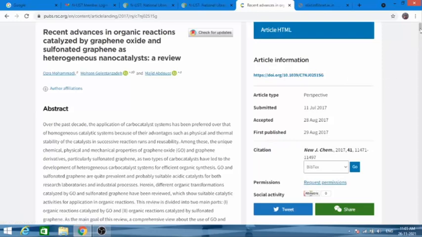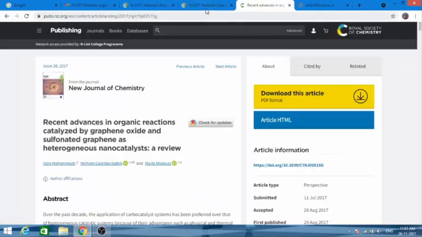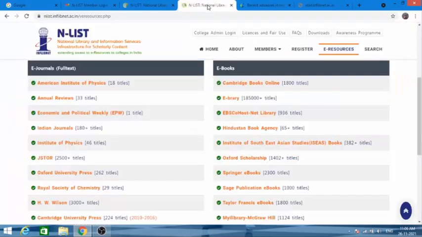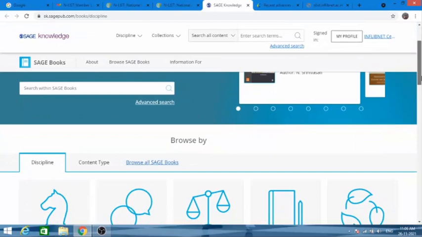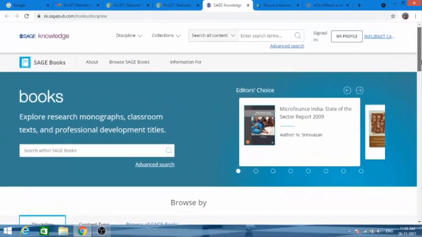So in this way we can access the articles from any of the journals, any of the databases, any of the resources that are available through Enlist. Now we will check if we can open any of the books here. I'll go to Sage Publications and click on it. Now it is getting open because you are logged in there as an Enlist member, so they will check your login details and then they will give you the access.